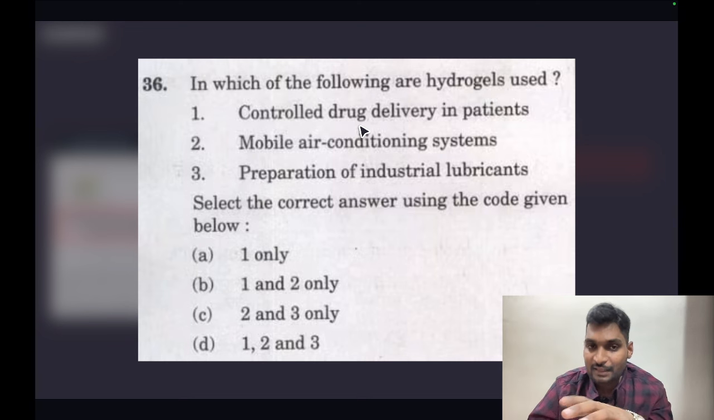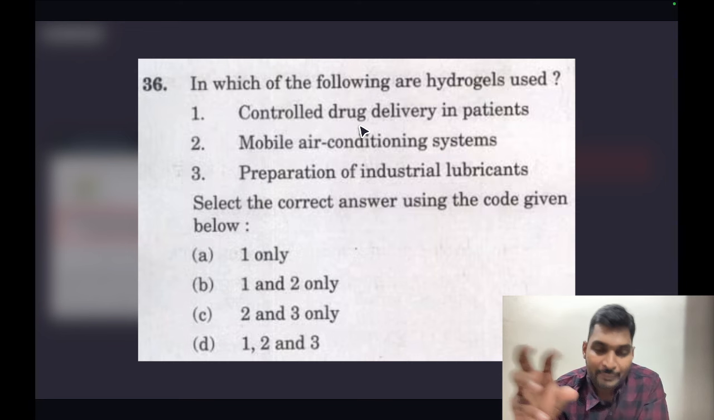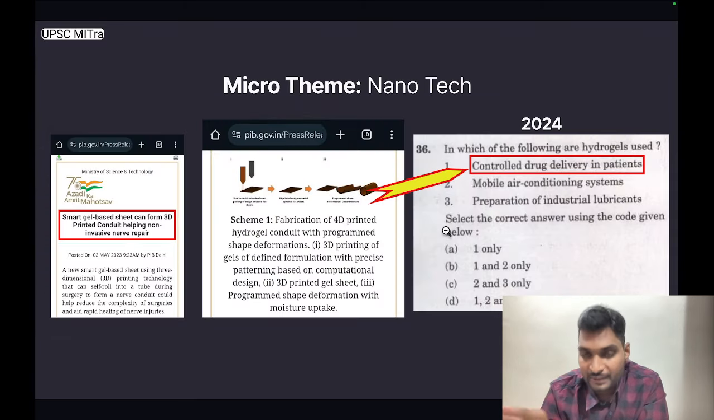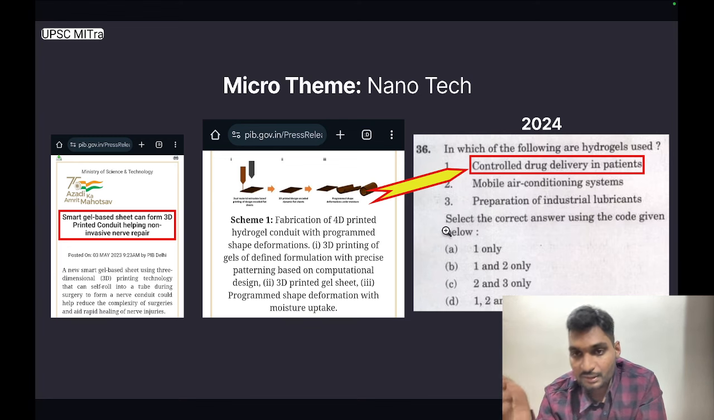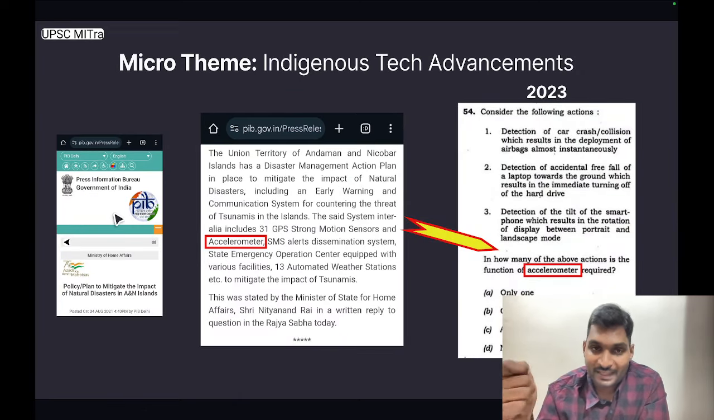So statement 1 can be directly implied from the given PIB release, but statement 2 and statement 3 are on the abstract lines: mobile air conditioning systems, preparation of industrial lubricants. So the paper setter expects us to have such nuanced information whether hydrogels are used in mobile air conditioning, industrial lubricants, and so on. The next micro theme again is of indigenous technological advancements, but at level 3.